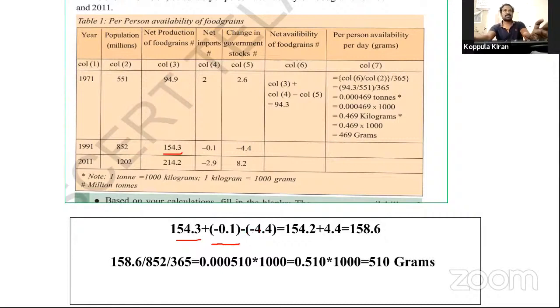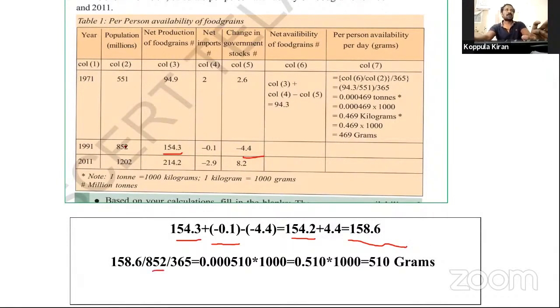This is change minus 4.4 government stocks. The final result is 154.2 plus 4.4. That is available. Net total production available here is 158.6.